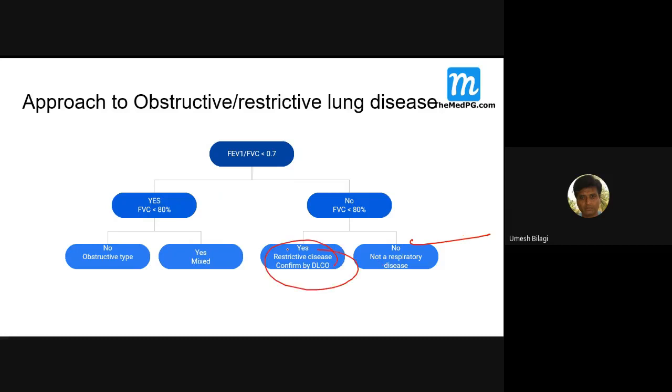Then you have to confirm with the DLCO. We will come to that in the next slide. This one you remember. Look for this ratio. Check for this FVC.